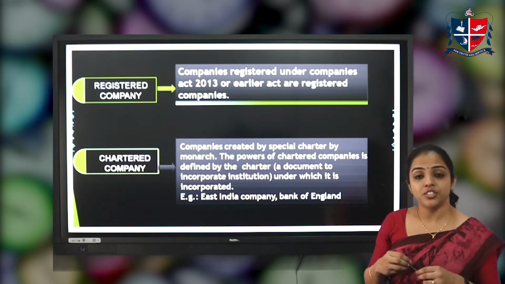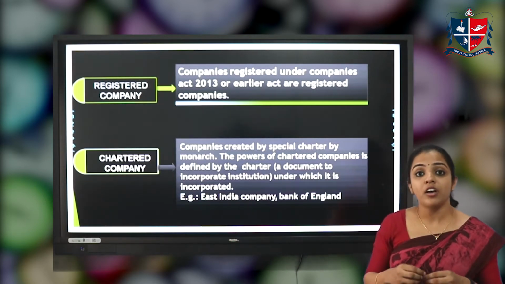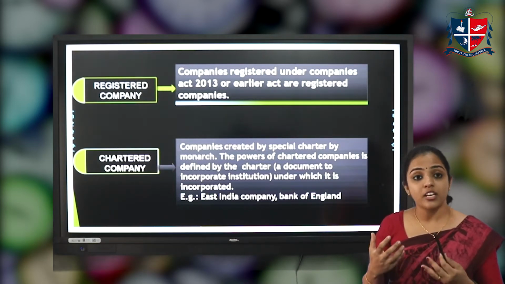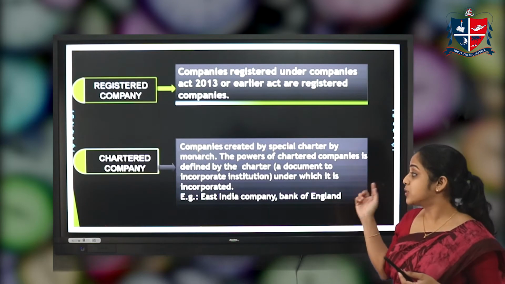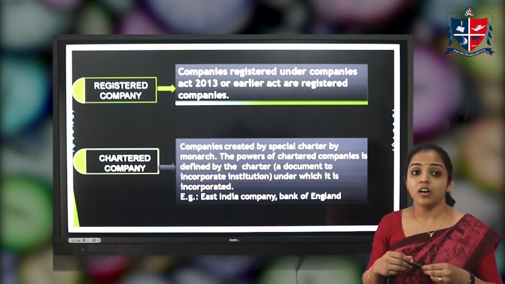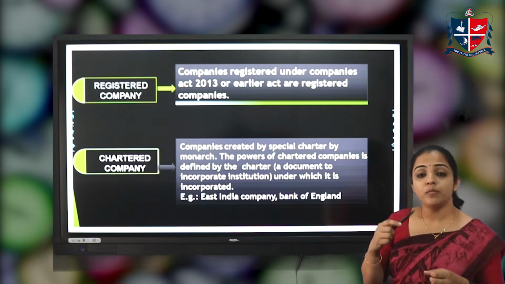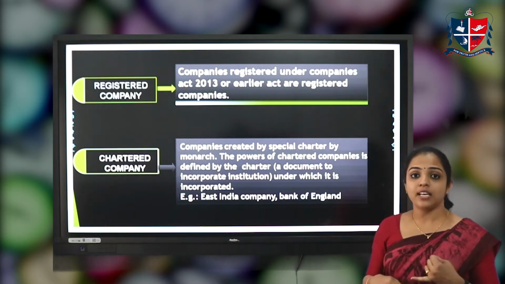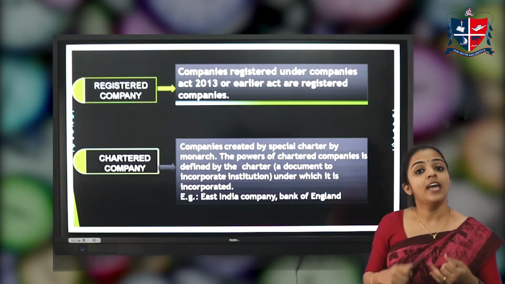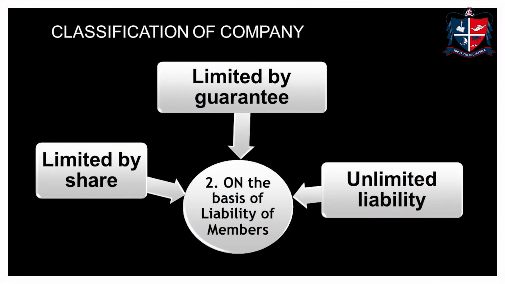For example, the East India Company, which was formed under the Crown of England, and the Bank of England. These companies are formed by royal charter. So on the basis of incorporation, we can classify the company into statutory company, registered company, and chartered company.